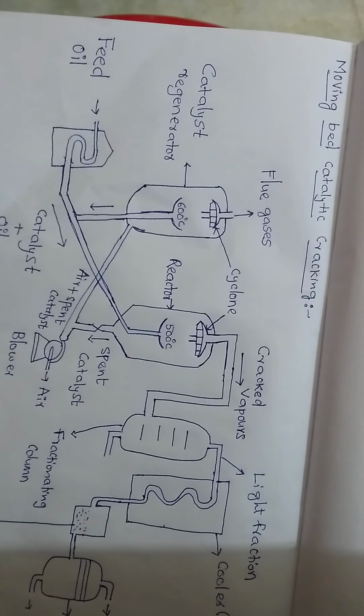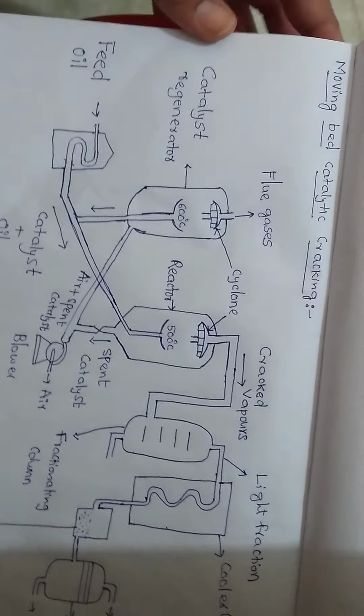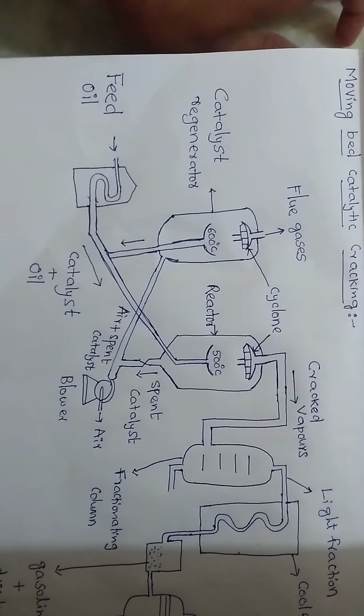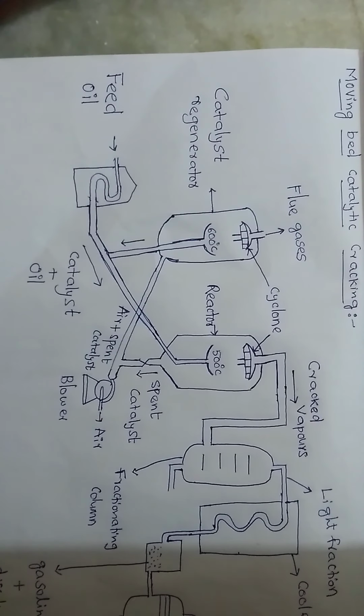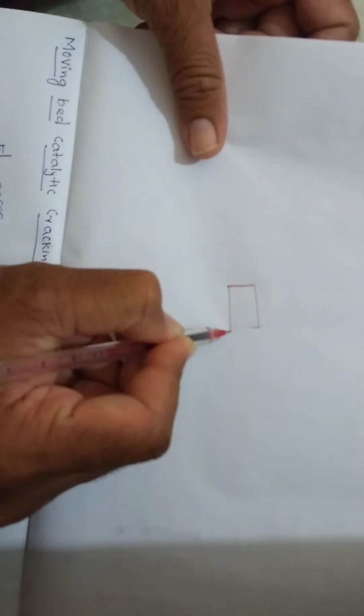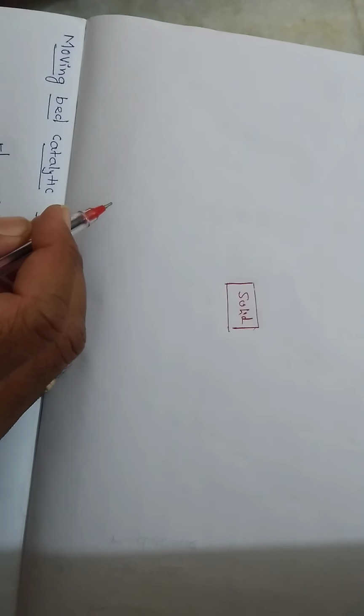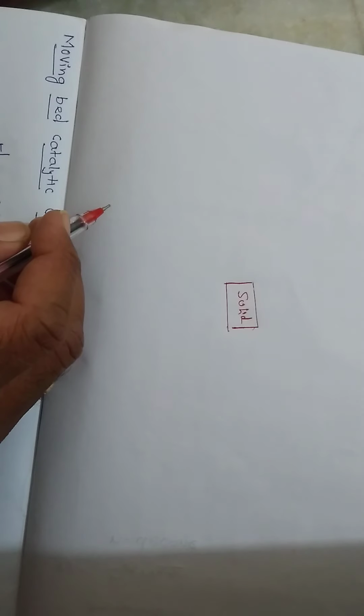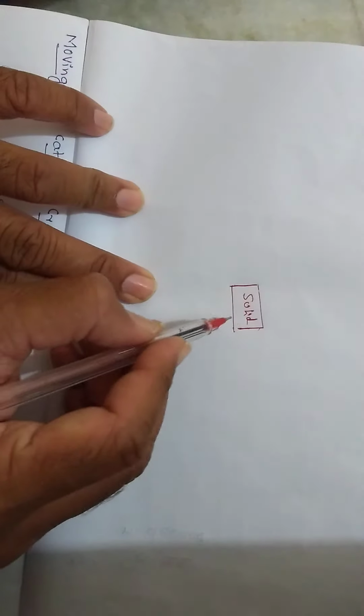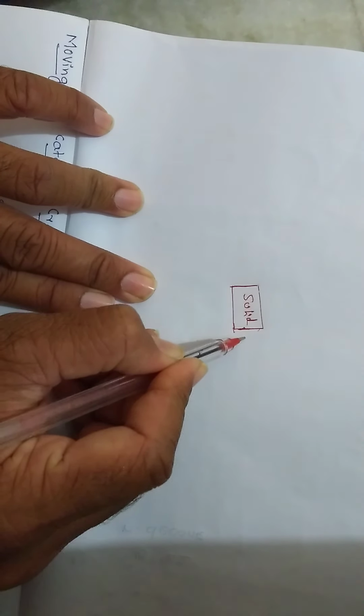Now I will explain the moving bed catalytic cracking, how we get gasoline using this method. First, we know that catalysts are generally solids. Now we are discussing moving bed catalytic cracking, which means the catalyst should move along with the heavy oil. Solids generally have very little capacity to move; solids do not flow generally. For that purpose, the solid is converted into